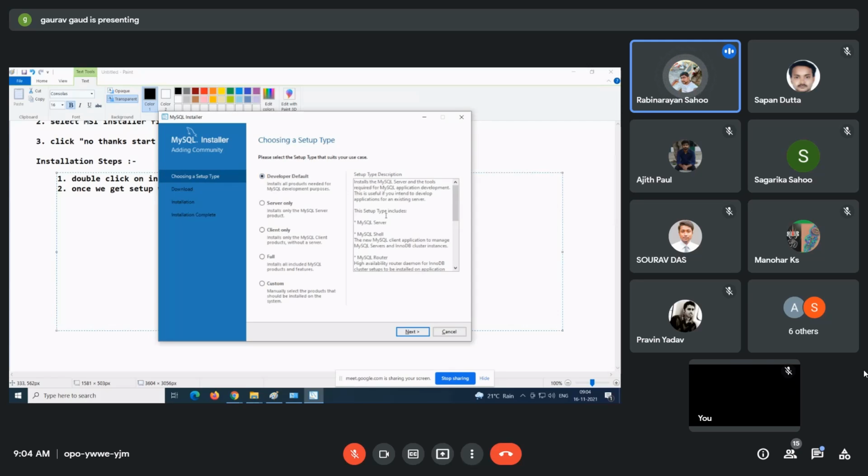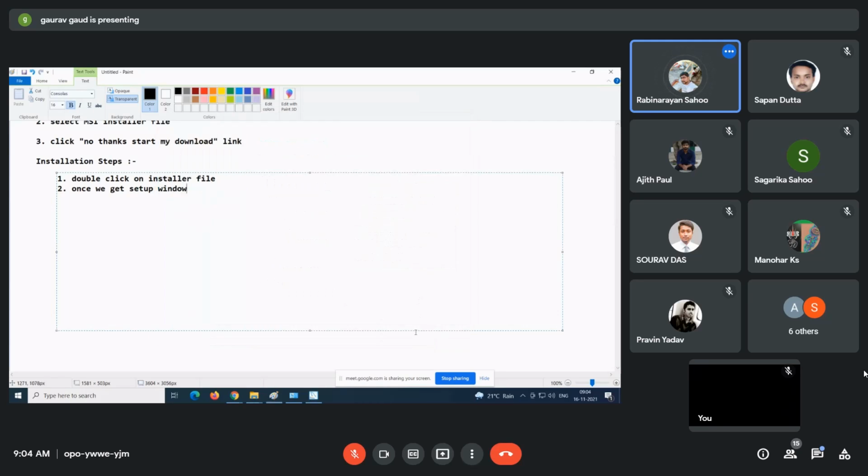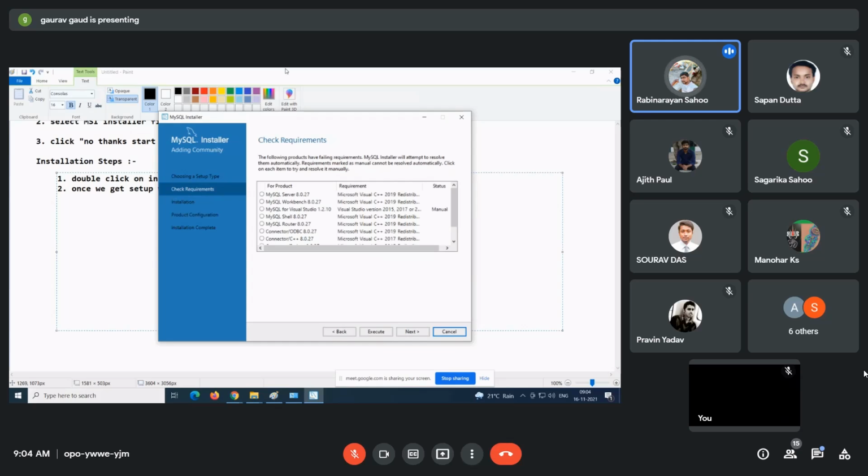You no need to do any changes here. Just click on Next. So once we get the setup window, first step is Next. Now here they are saying, I need MySQL server, Workbench, Visual Studio, Shell, Router, Connector/ODBC, C++, Python, all that.